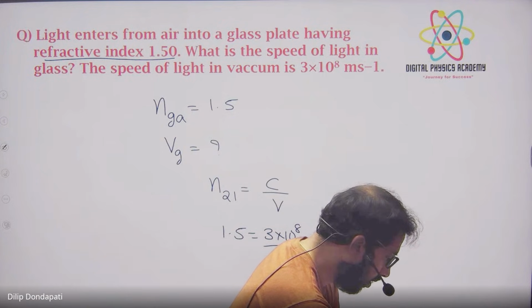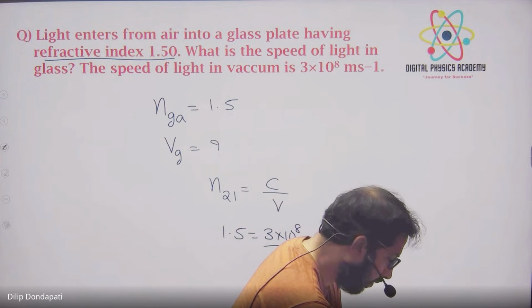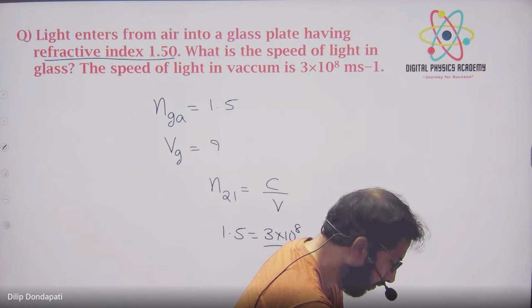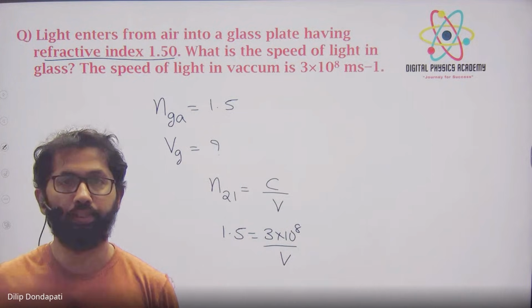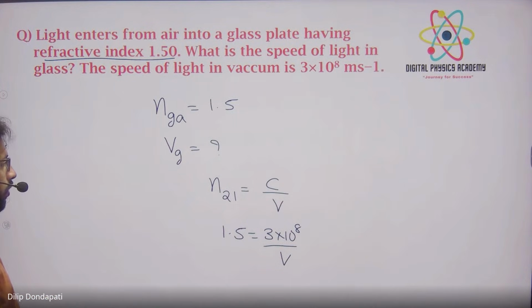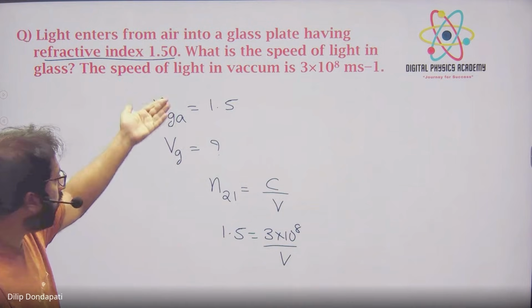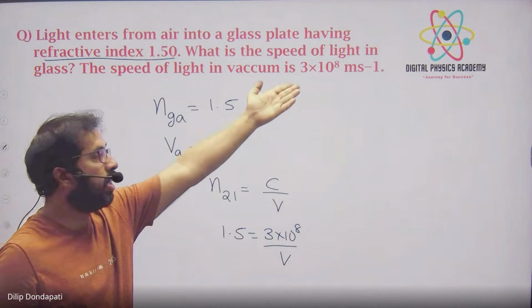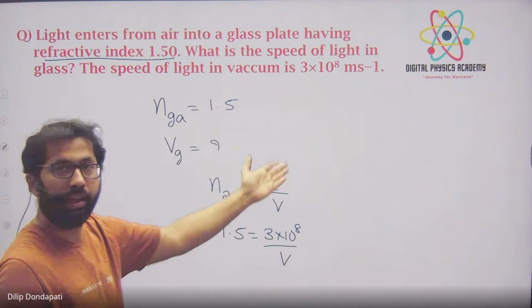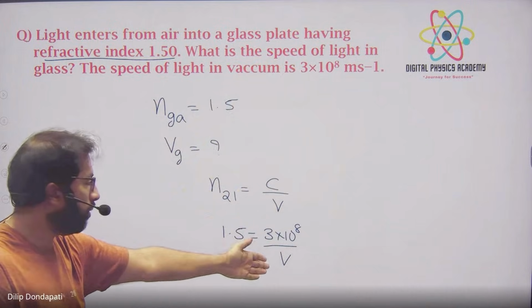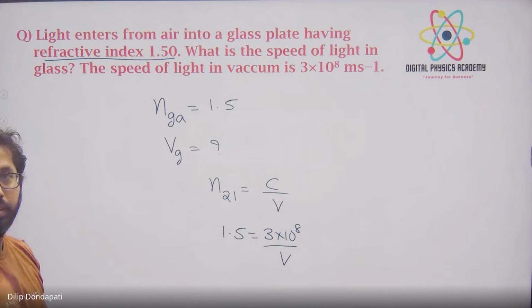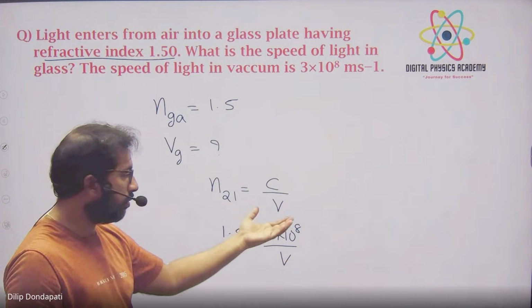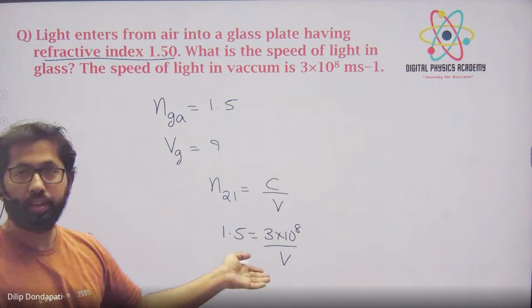So 2 into 10 power 8. Yes, good. 2 × 10⁸. So the n21 value is given, meaning glass with respect to air is given. This is nothing but n21, right? In its place substitute 1.5. The c value you already know, in air it is 3 × 10⁸. Even if they don't give it, you should take air's 3 × 10⁸, divided by the speed of light in that glass. So if you know the refractive index and the speed of light in air, I can find the speed of light in that glass medium.